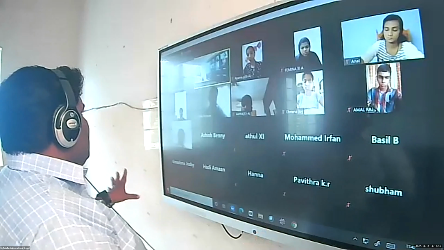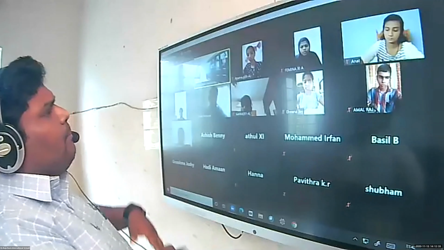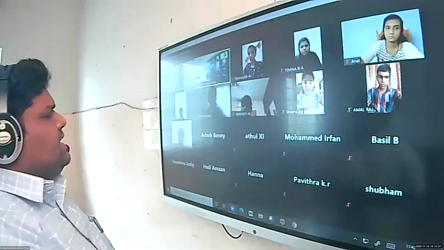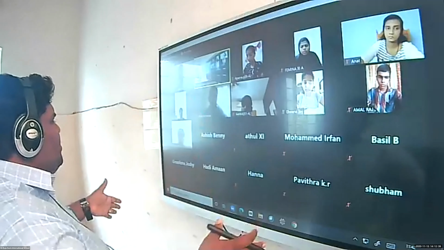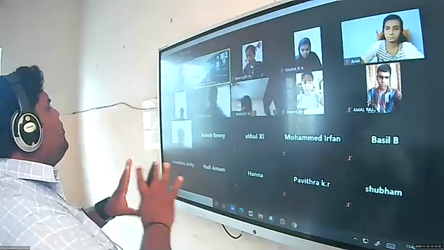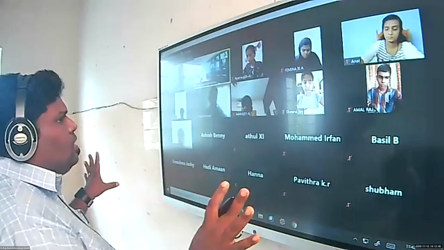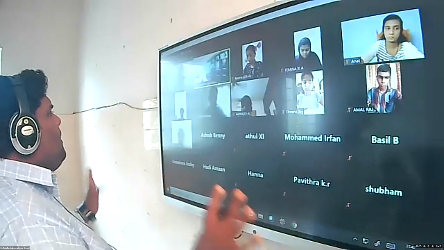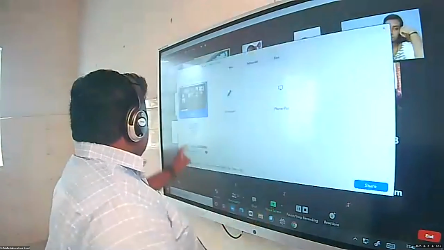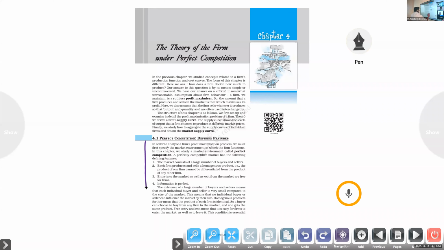Clear or not? So the market is a combination of a big number of buyers and sellers. Is that idea clear? Market means here, a number of sellers are there, a number of buyers are there. No individual buyer or seller is able to make changes in the market condition or market situation. First of all, the market consists of a large number of buyers and sellers. Keep that in your mind.